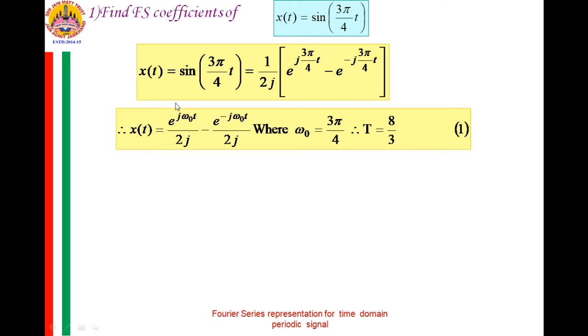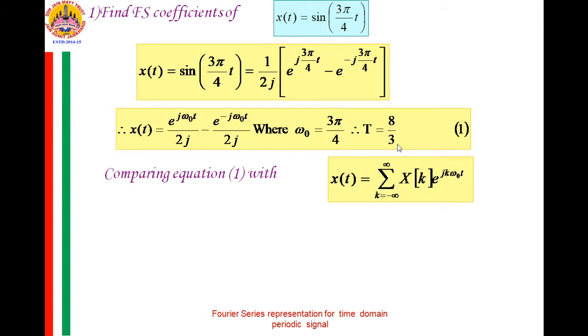Now, with the definition of sinusoidal signals, x of t can be expressed as e raised to j omega naught t minus e raised to minus j omega naught t, upon 2j, where omega naught is the angular frequency. When I compare this with our signal, omega naught is equal to 3 pi by 4. So if omega naught is equal to 3 pi by 4, how shall we obtain T? T is equal to 2 pi by omega naught. So T, obtained from this omega naught, will be equal to 8 by 3.